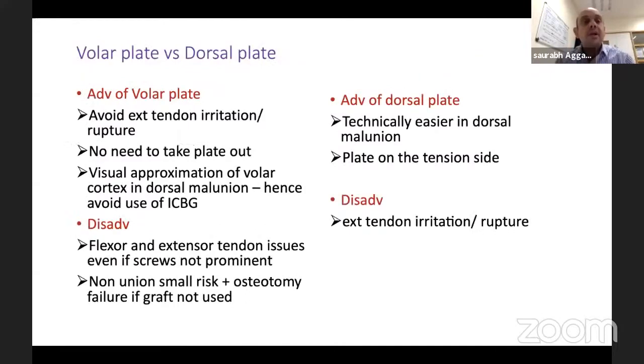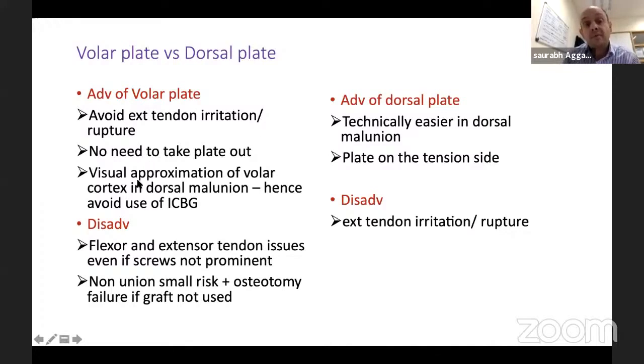Last few slides, sorry. So yes, we've been talking about dorsal malunion, and we've been saying that if possible, do a volar approach, try and avoid a dorsal approach. Why is that? So as we know from fixing our distal radius fractures, if we come from the volar side, hopefully, and I'll tell you why, hopefully it should avoid extensor tendon irritation and ruptures. Not always the case, but hopefully. Then because volar surface is concave, plate can sit nicely there and no need to take it out.